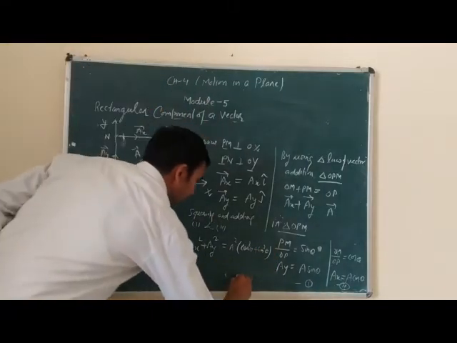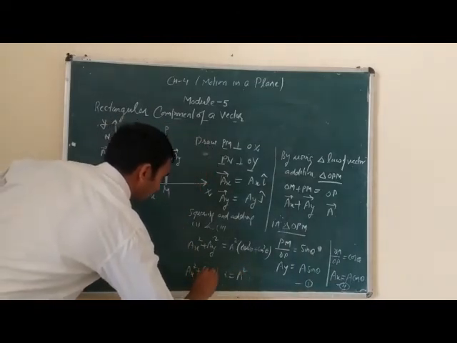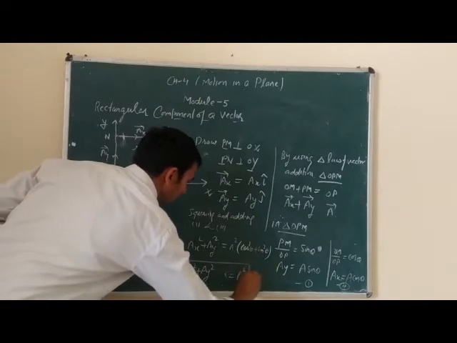So A square is equal to AX square plus AY square.